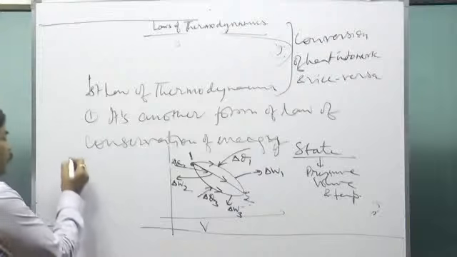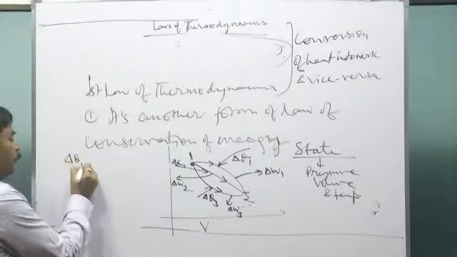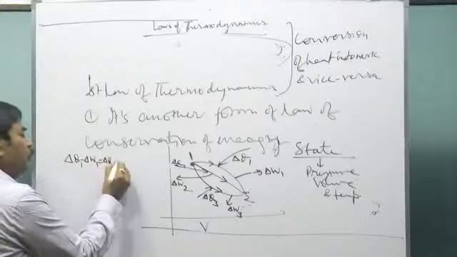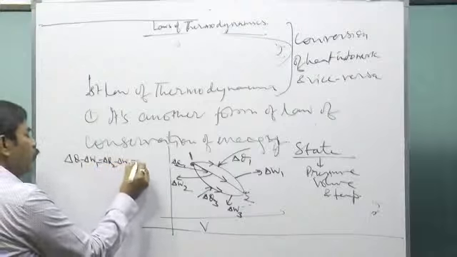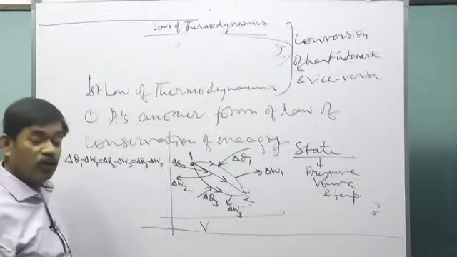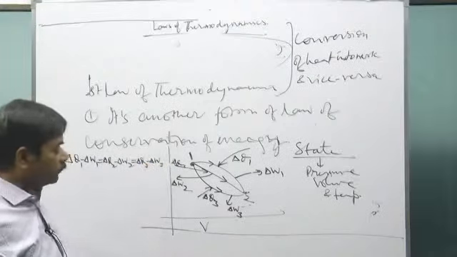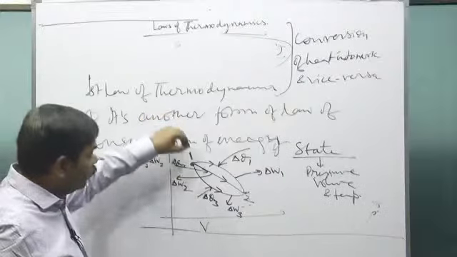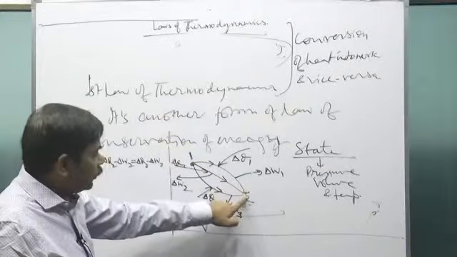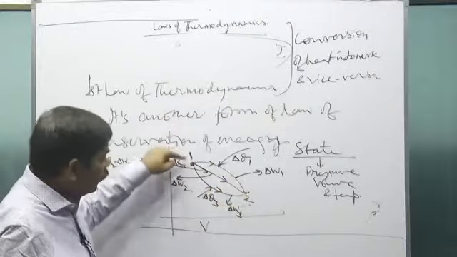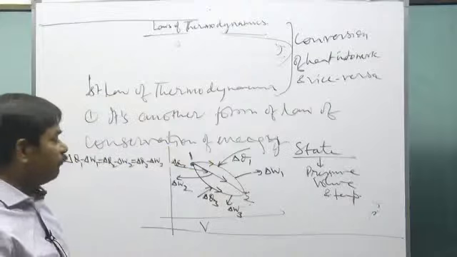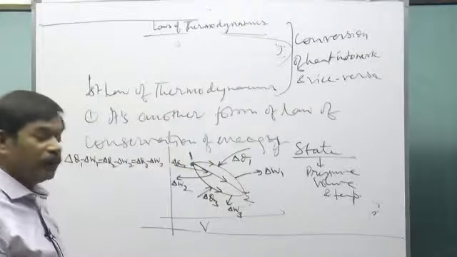What we found, delta Q1 minus delta W1 was equal to delta Q2 minus delta W2, was equal to delta Q3 minus delta W3. It was constant. Whatever process you do, when you reach from state 1 to state 2, state 1 in all the cases is the same, and in all the processes delta Q minus delta W is the same.